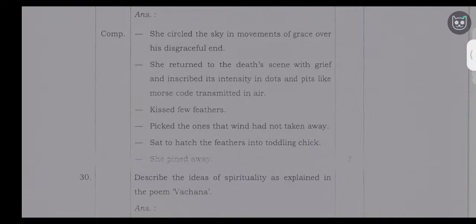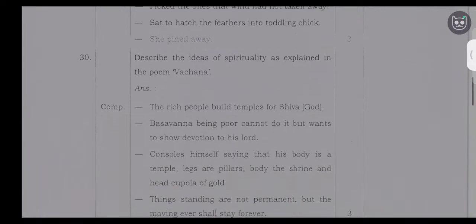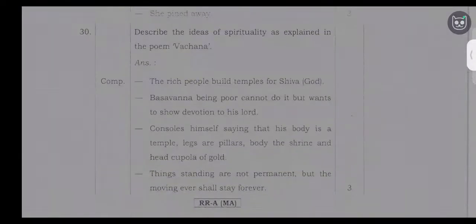13th question. Describe the ideas of spirituality as explained in the poem Vachana. So the rich people build temples for Shiva, God. Basavanna, being poor, cannot do it but wants to show devotion to his Lord. He consoles himself saying that his body is a temple, legs are pillars, body the shrine, and head the cupola of gold. Things standing are not permanent, but the moving ever shall stay forever.